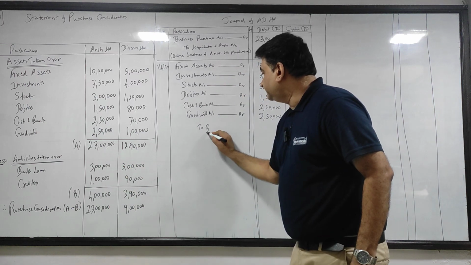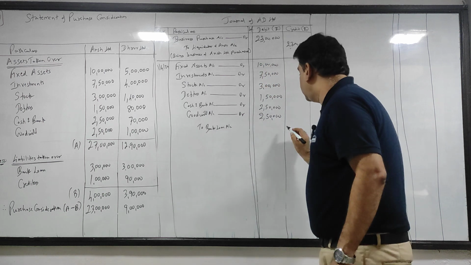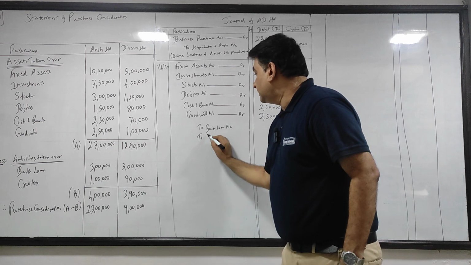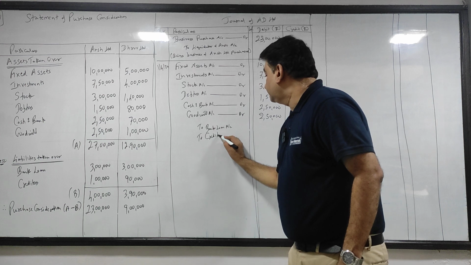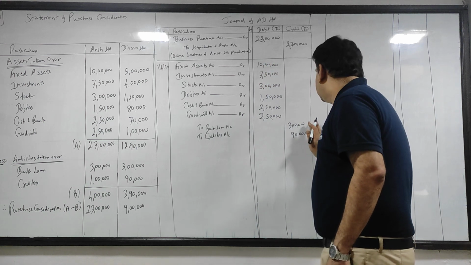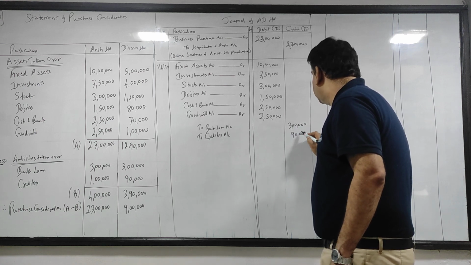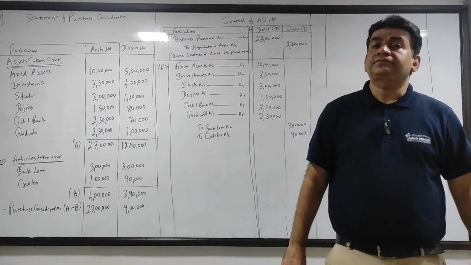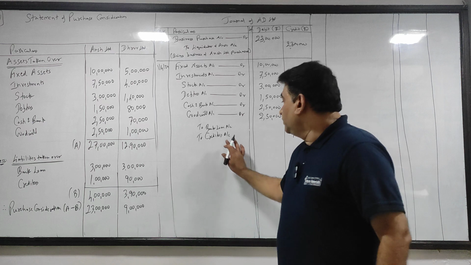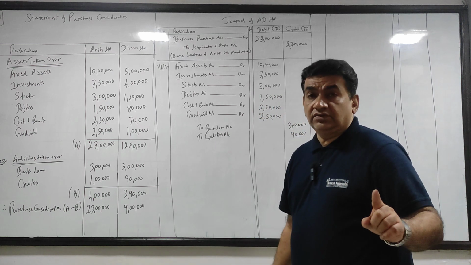To bank loan account 3 lakhs, and to creditors account 90,000.